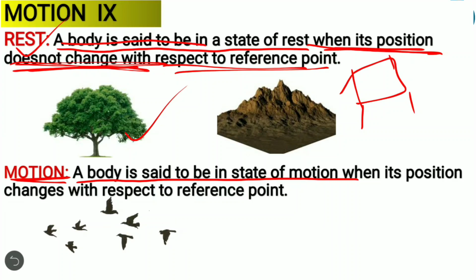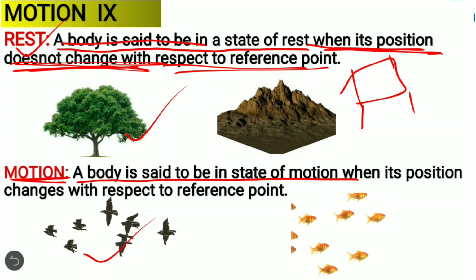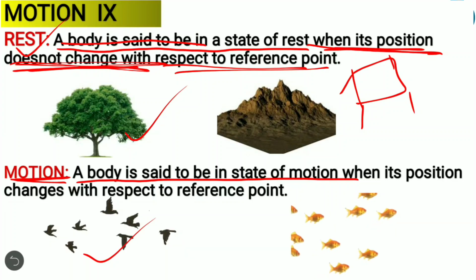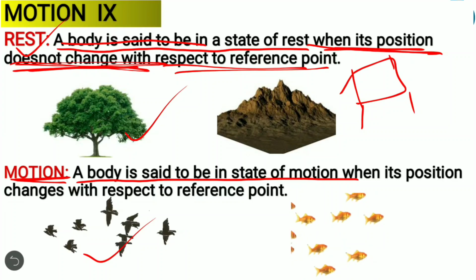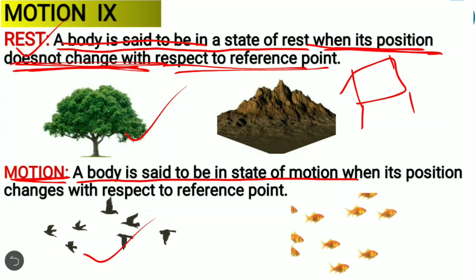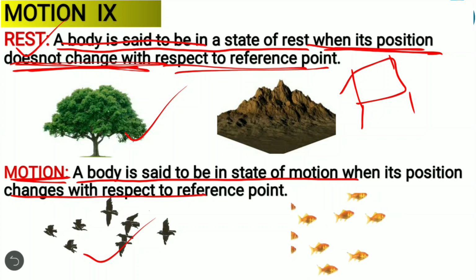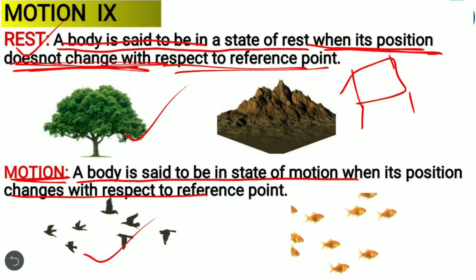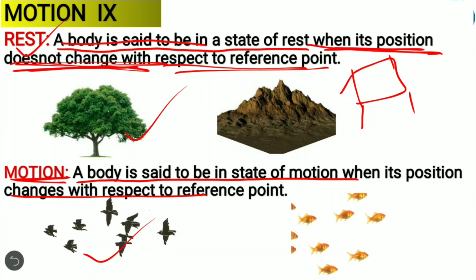How can we say that they are in motion? They are moving from one point to another point, meaning from one reference point to another point. So we can say that they are moving. So they are in motion. Birds are in motion. Clear? Or if we consider the motion of fishes or aquatic animals or human beings or vehicles, any example, any object or any body, if its position changes with respect to the reference point, we say that they are in motion.